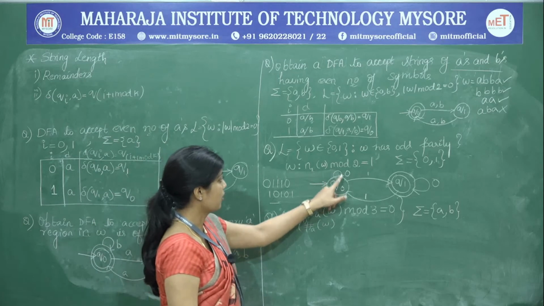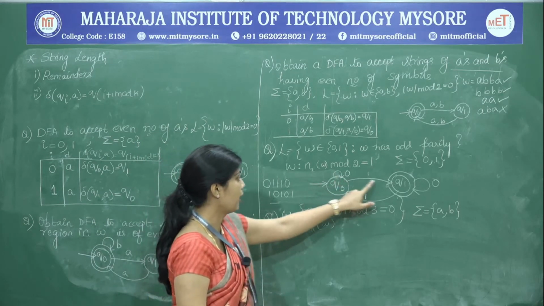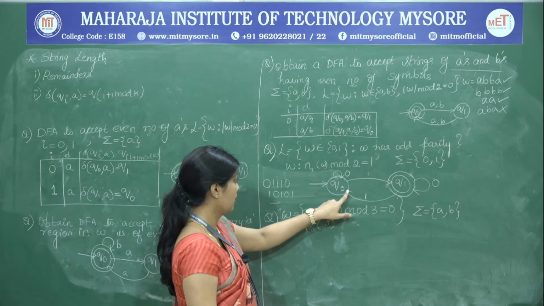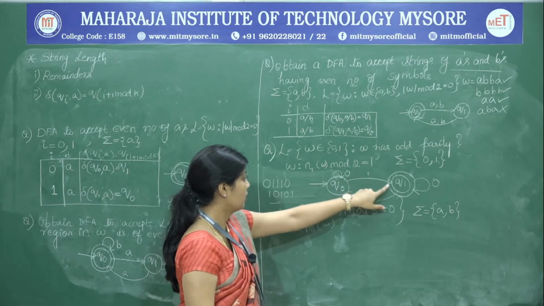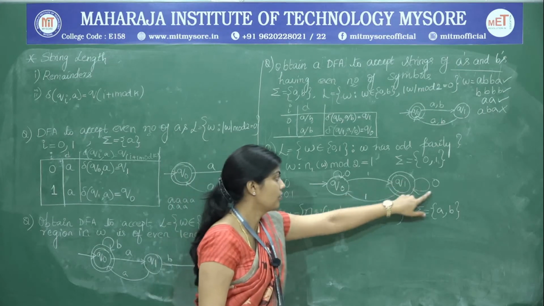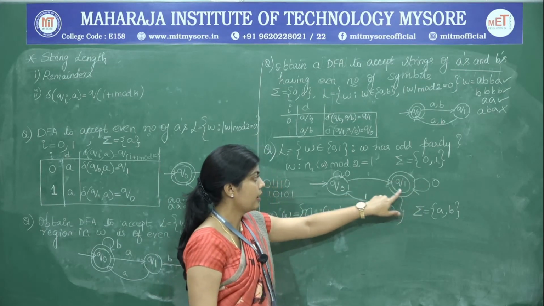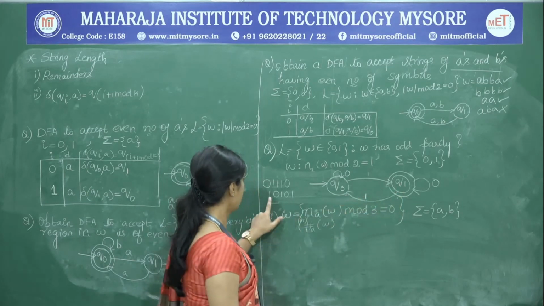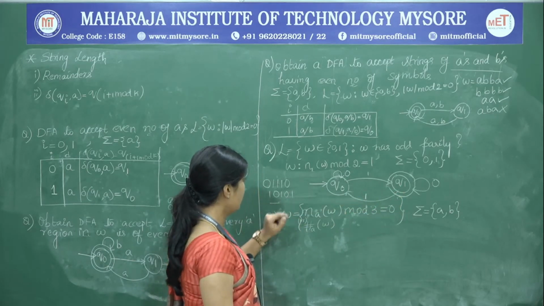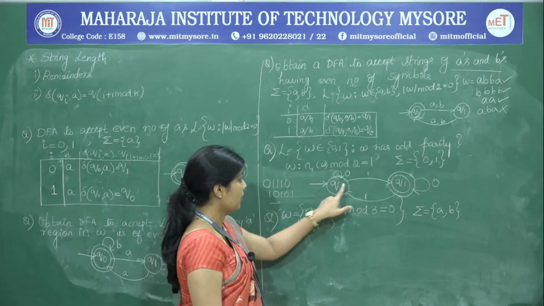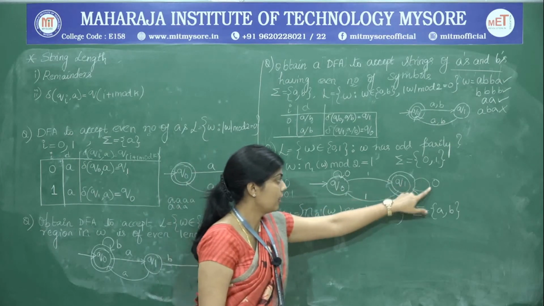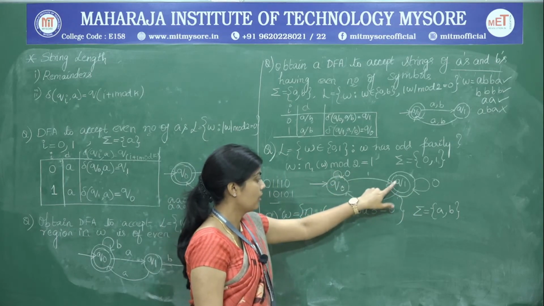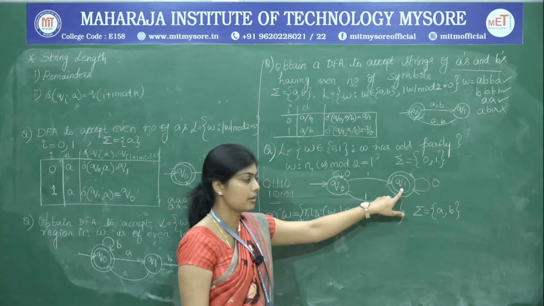So, first we have 0 here, next we have 1, then 2, second 1, third 1 and 0. So, here staying in the final state, and therefore, this string is accepted. Next we have 1 0 1 0 1. So, you have gone to the final state.